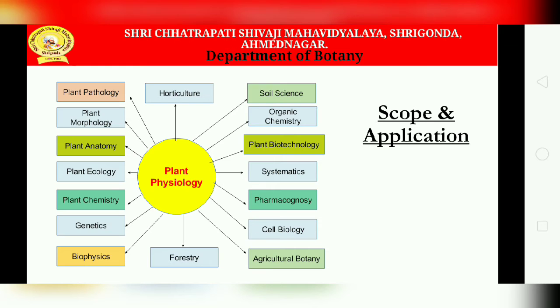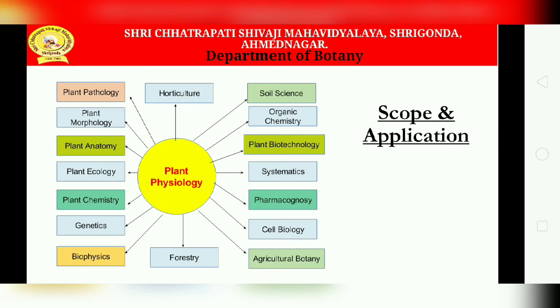Plant physiology has scope in horticulture, soil science, organic chemistry, plant biotechnology, plant pathology, morphology, anatomy, ecology, genetics, biophysics, forestry, agriculture, cell biology and pharmacognosy.